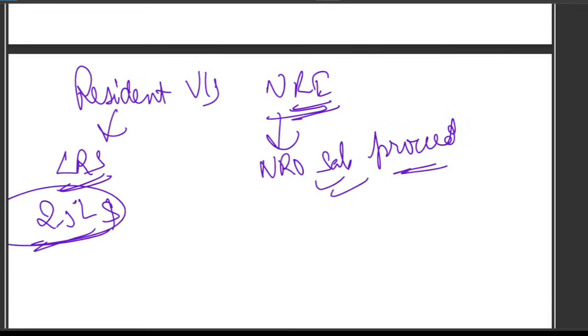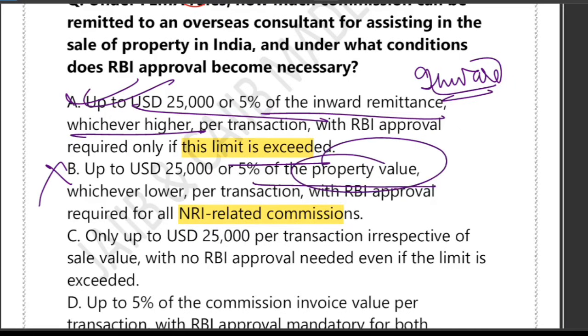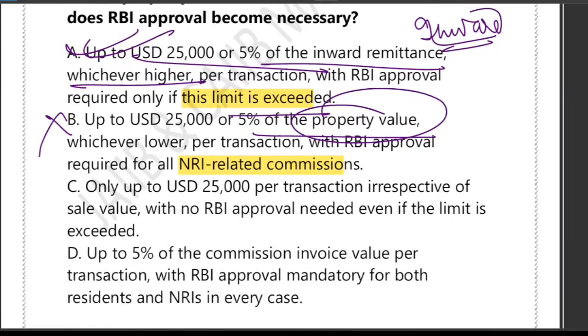What about TDS? TDS applies for a non-resident agent, typically 20%. And GST may apply. There are some documents you have to fill, like Form A2, purpose code, consultant invoice, etc. If you look at option A, it is perfectly correct. Option B is wrong because it says 5% of the property value. No, property value has nothing to do with that. It is all about inward remittance.